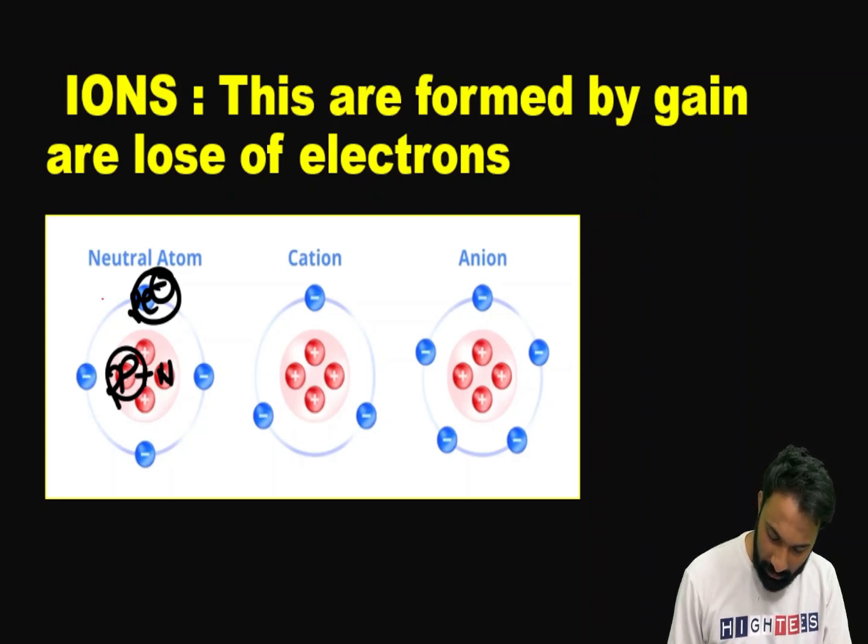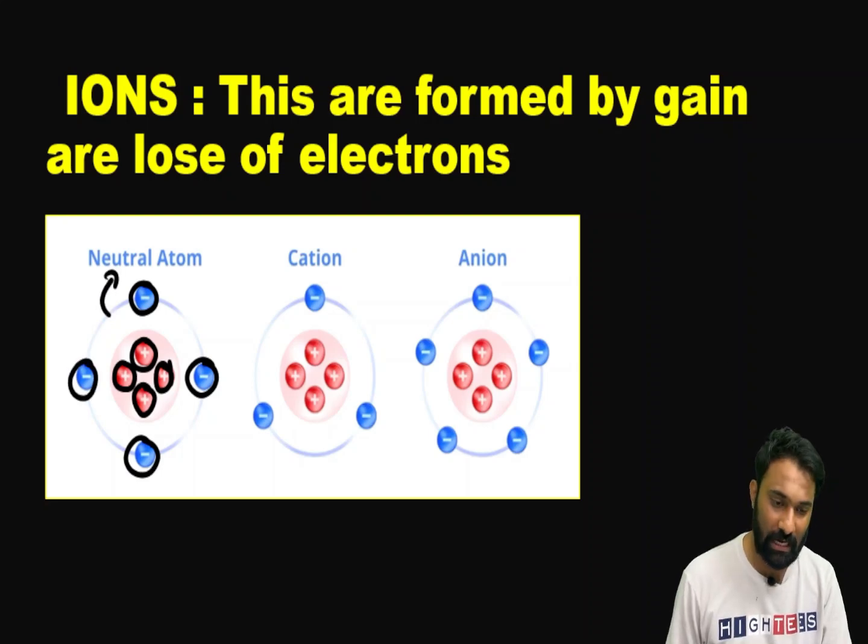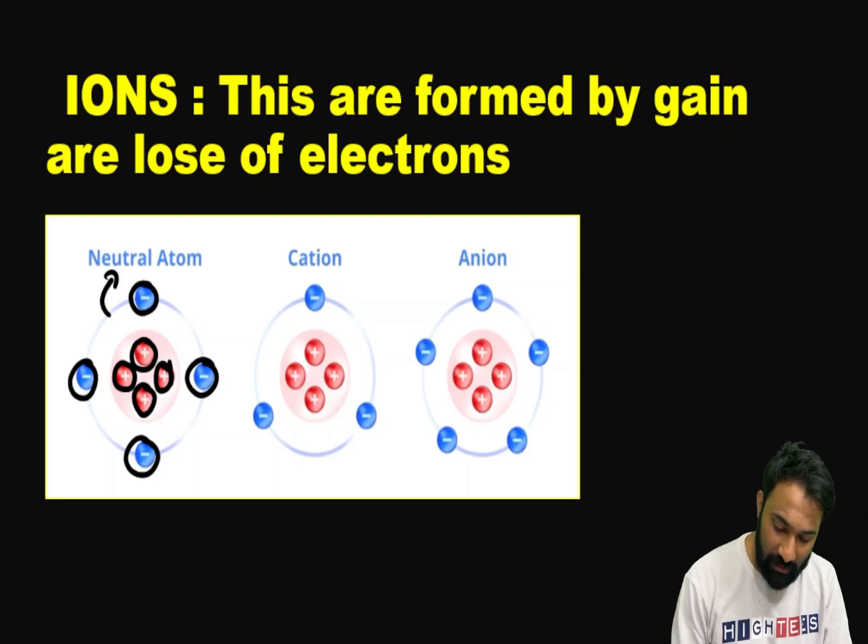Now you can see here, the best example. How many positively charged protons are you seeing? 4 positively charged protons. The same negatively charged electrons, how many? 4. So that's the reason the atom is neutral. Now what is the meaning of the cation? When can we say this is a cation and when can we say this is an anion?